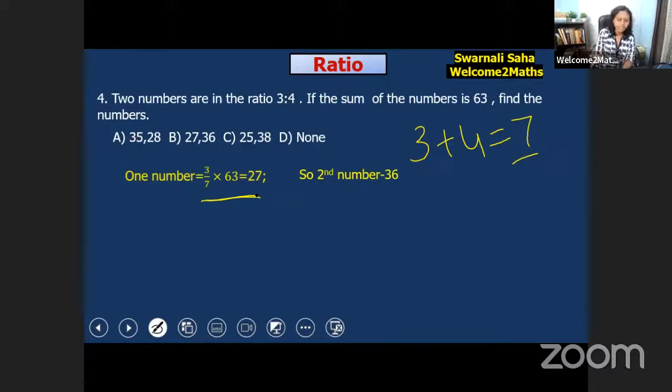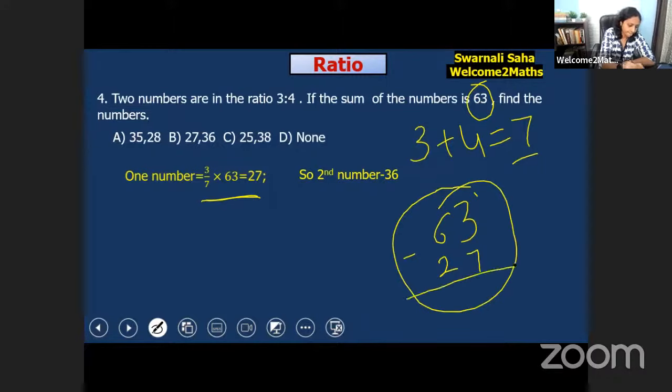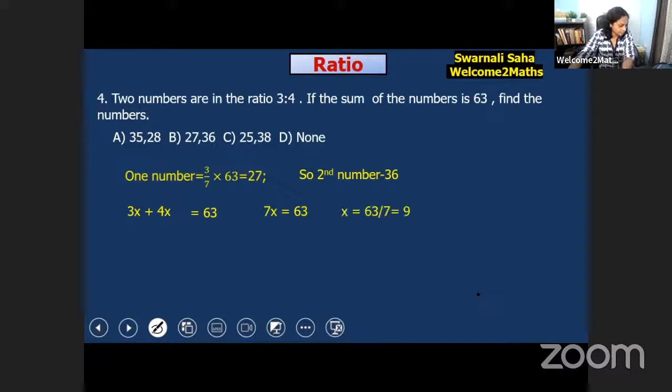The second number would obviously be 36, because the sum of the numbers is 63. 63 minus 27. And this is the answer. And another way I will show you.